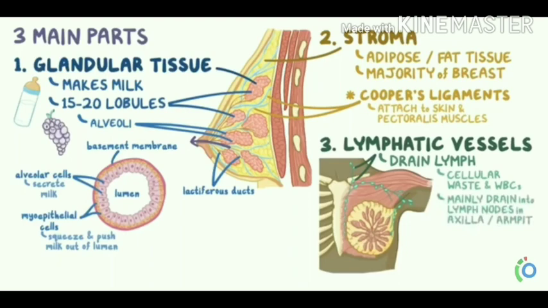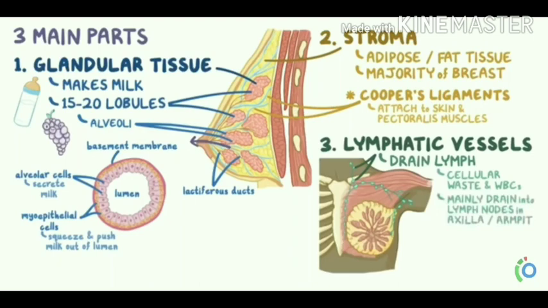When we look at the alveolus clearly, there is a layer of alveolar cells. These pink cells are alveolar cells, which secrete breast milk into the lumen. The middle space is the lumen, which is the center of the gland.